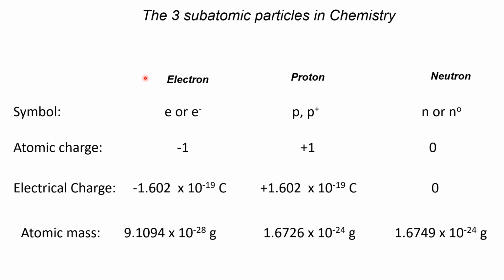It almost doesn't exist in nature because of its smallness and lightness. And particularly the protons and neutrons, the total number of protons and neutrons in a given atom is called nucleon or nucleons. Okay.